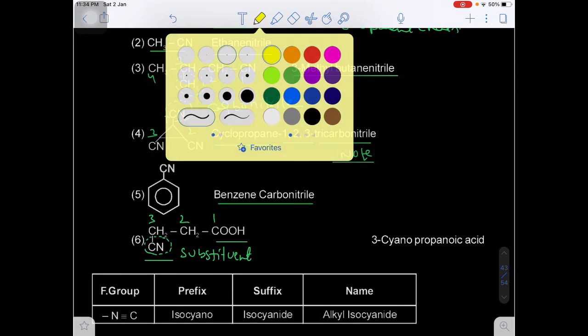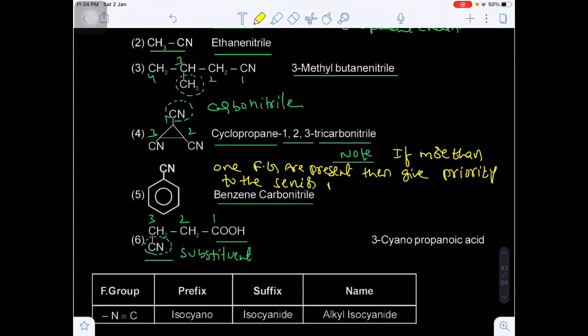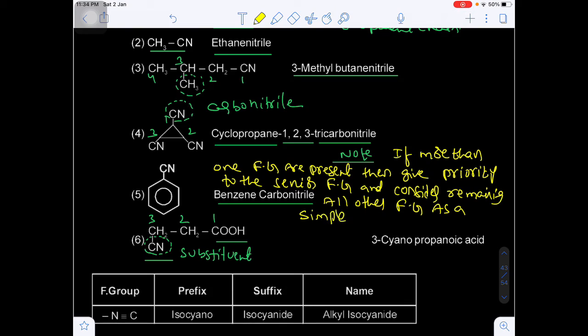Important note: if more than one functional group is present, then give priority to the senior functional group and consider all the remaining functional groups as simple substituents. Simple substituents. This is very, very important.